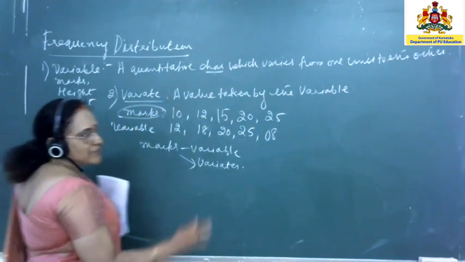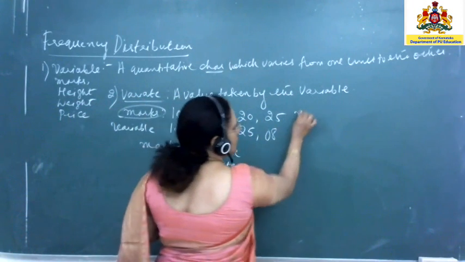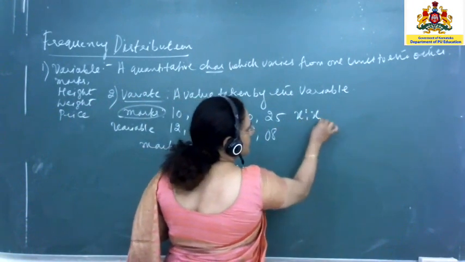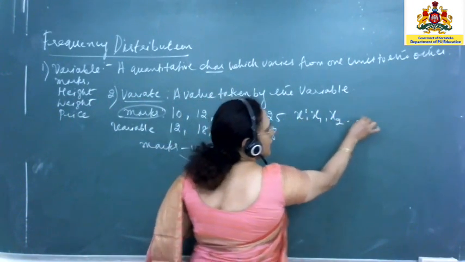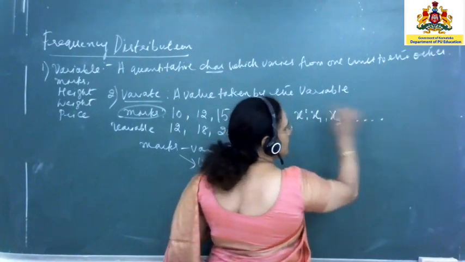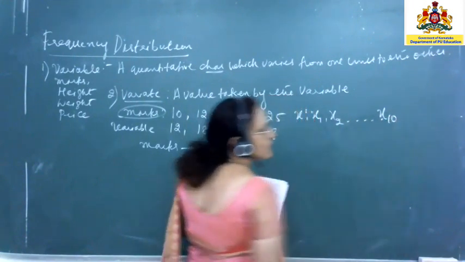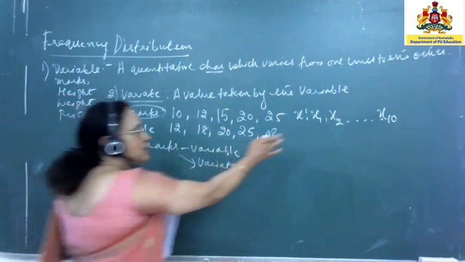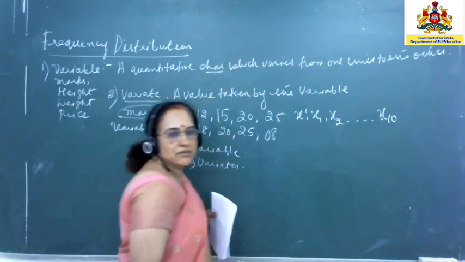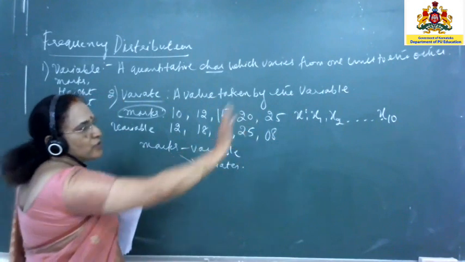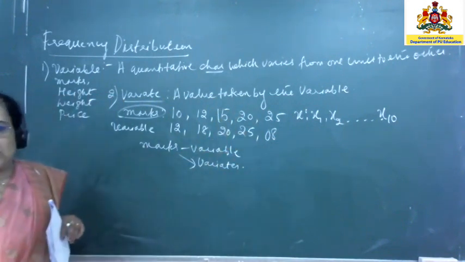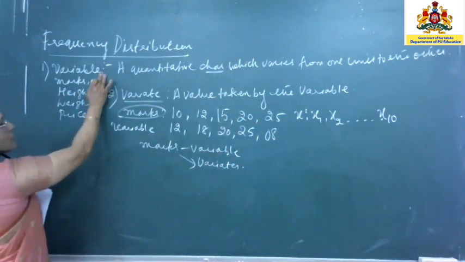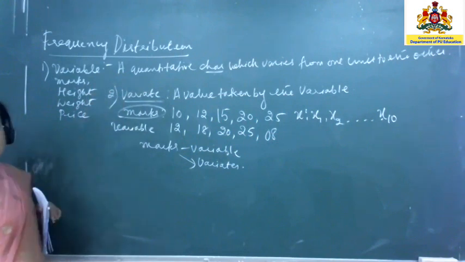In general, if at all you have to denote this, you will be denoting it like this: x equal to x1, x2, etc. Because there are 10 students, I can write it as x equal to x1, x2, etc., x10. Later on in your measures of central tendency, you may have to make use of that. Is that clear? So we now know what is a variable and what is a variate.